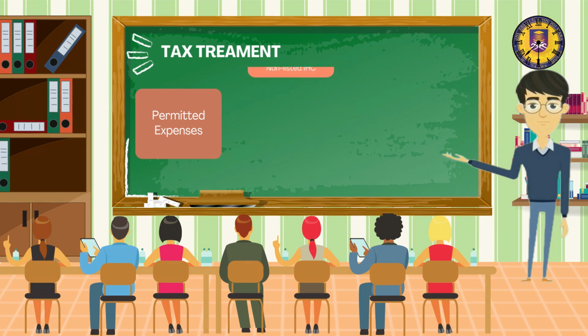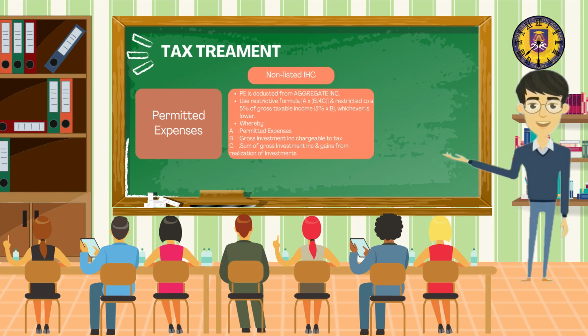Permitted expenses for non-listed IHC. Permitted expenses is deducted from aggregate income. Use restrictive formula A multiplied by B divided by C, and restricted to 5% of gross taxable income, whichever is lower. Whereby A is permitted expenses, B stands for gross investment income chargeable to tax, and C stands for sum of gross investment income and gains from realization of investments.